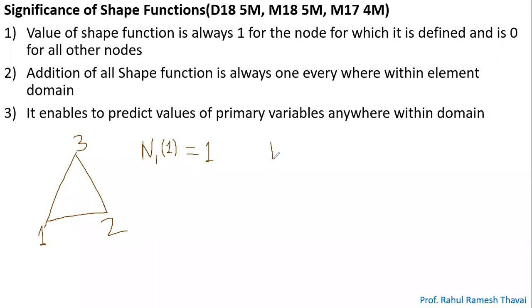Similarly, N2 is defined for which node? Node 2. N2 is defined for node 2, so the value of N2 is equal to 1 at node number 2. Similar thing happens with node number 3, because N3 is defined for node 3. So N3 is equal to 1 for node number 3. So the value of N3 is equal to 1 at node number 3. Is it okay?